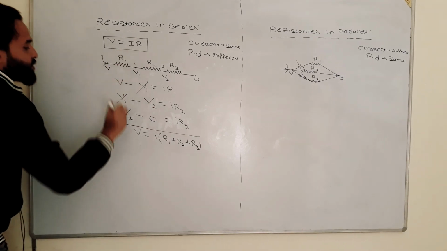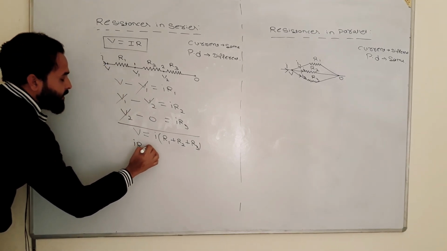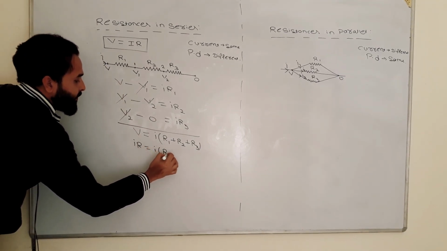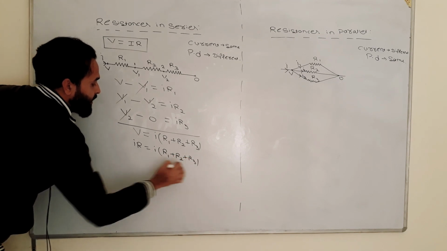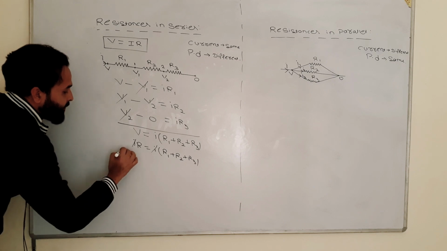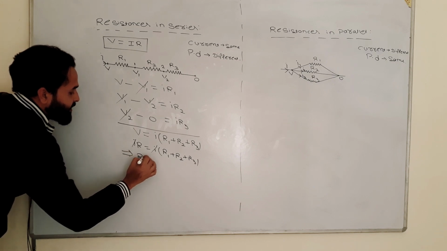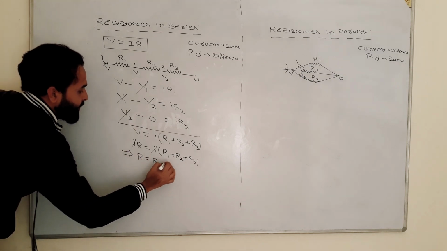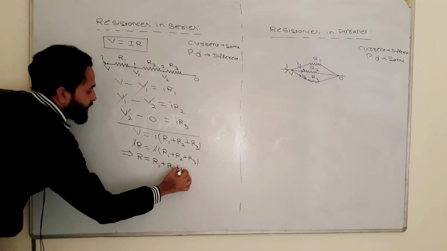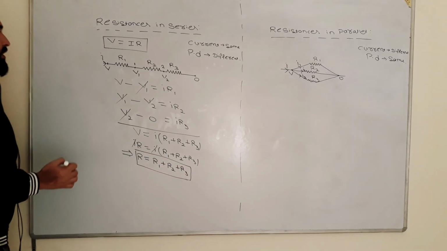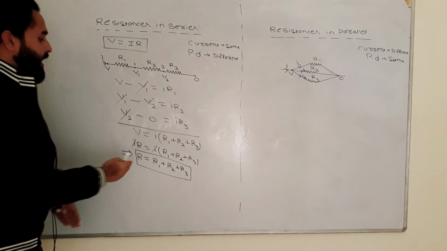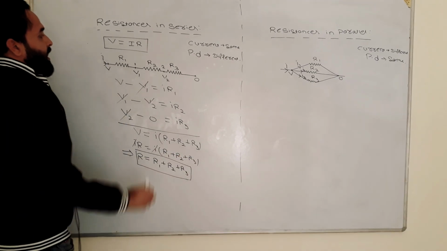We have V is equal to IR. So IR is equal to I times R1 plus R2 plus R3. This I will cancel this I. Now our final answer will be R is equal to R1 plus R2 plus R3. Simple. In series connection, you can add it like this: R1 plus R2 plus R3.